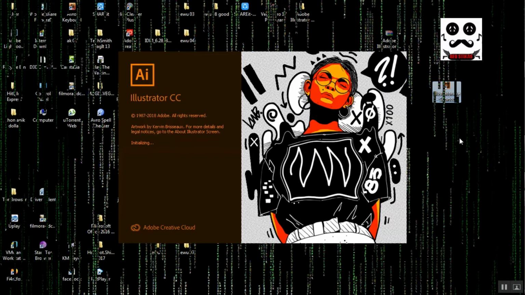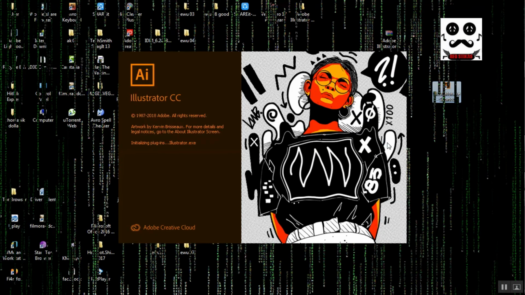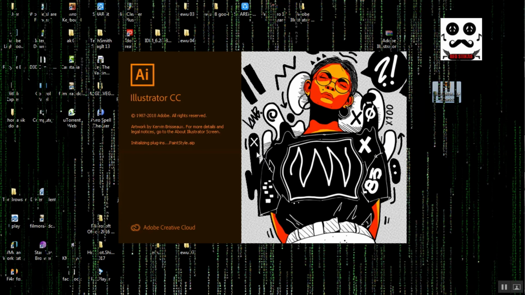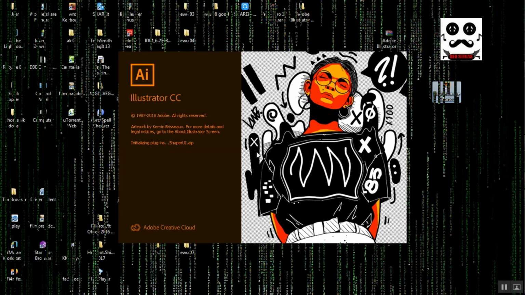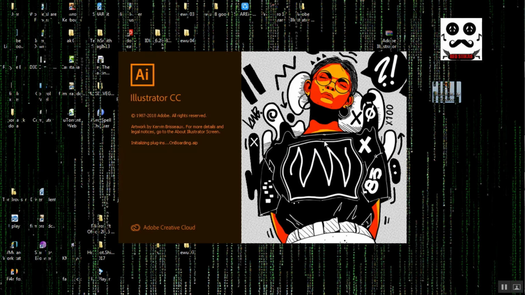Now let's open it. Is it working or not? Just check it. Here you can see Adobe Illustrator is going to open. That means it will work 100%. So in this way you can get Adobe Illustrator for absolutely free.